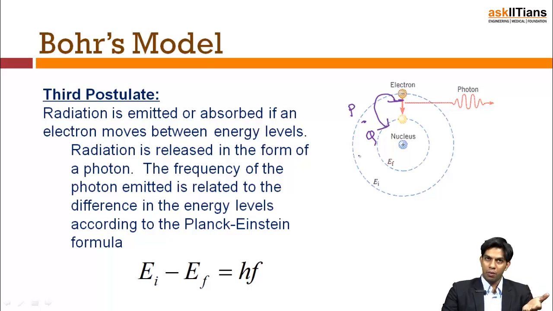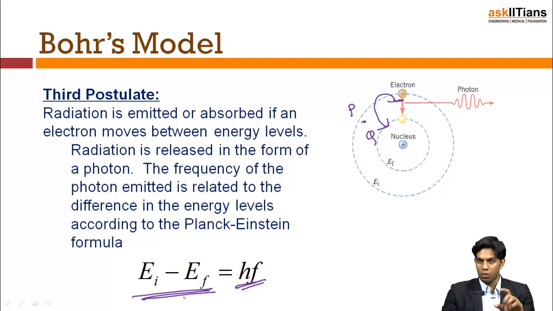So when an electron is moving from a higher energy orbit to a lower energy orbit, the difference of that energy is radiated in the form of a photon with a particular frequency. The frequency is governed by the difference of the energy between those two levels.